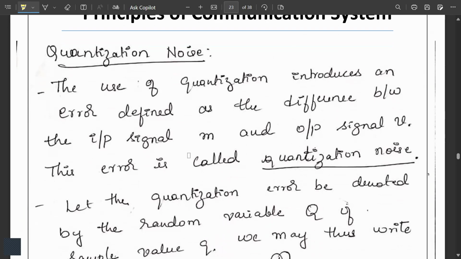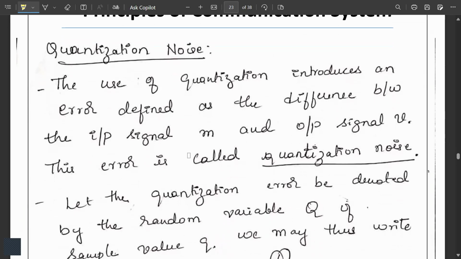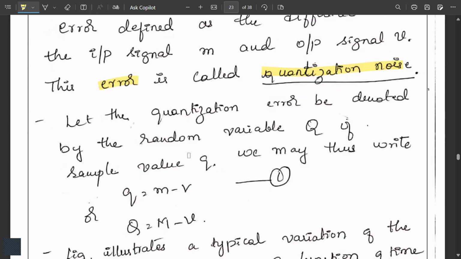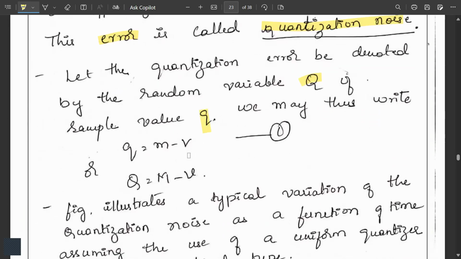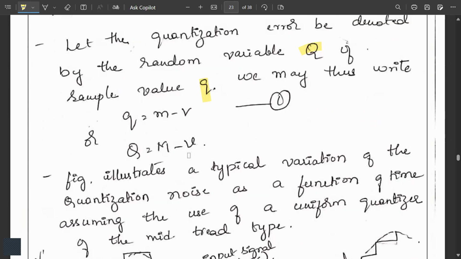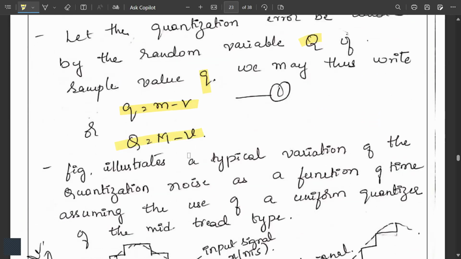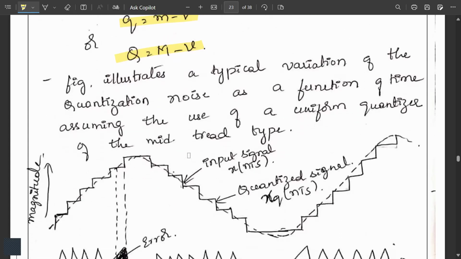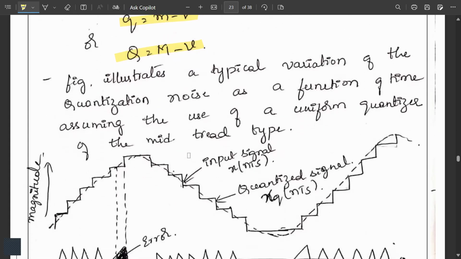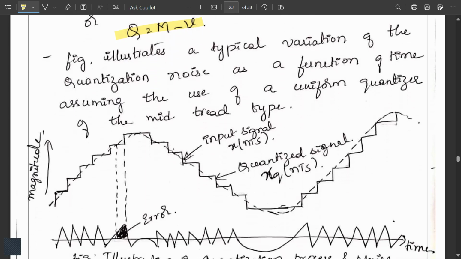Quantization noise. The use of quantization introduces an error defined as the difference between the input signal m and the output signal v. This error is called quantization noise. Let the quantization error be denoted by a random variable Q of the sample value q. We may thus write q = m - v, or capital Q = capital M - v. This figure illustrates a typical variation of the quantization noise as a function of time, assuming the use of a uniform quantizer of the mid-tread type.